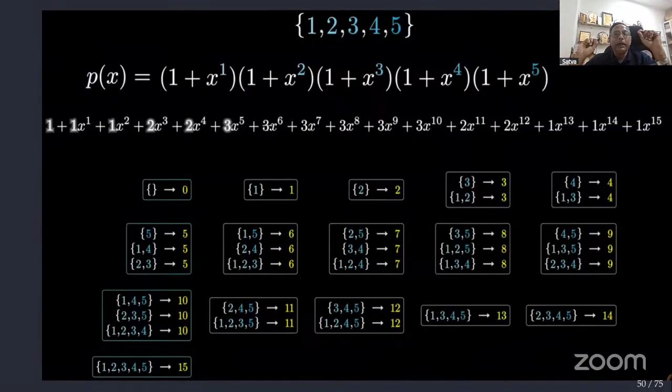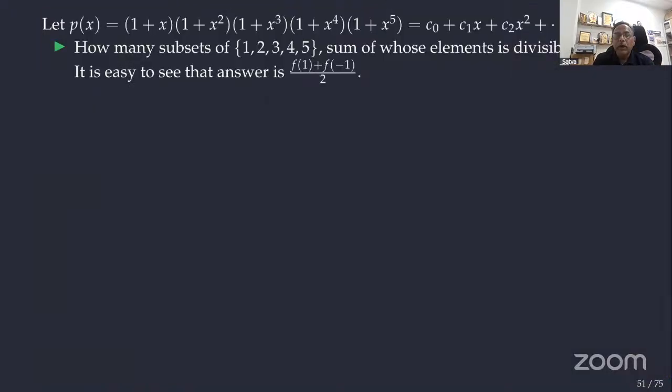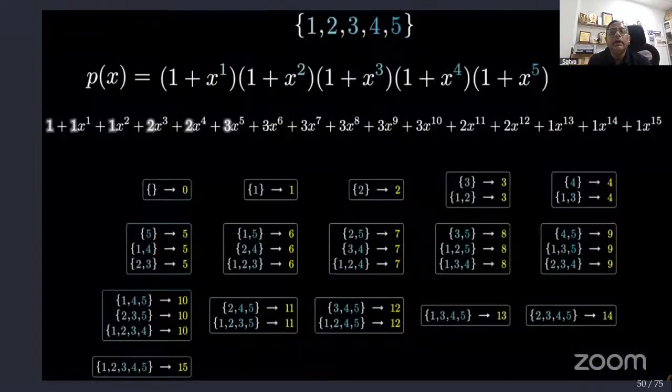Very nice problem, right? What are all the subsets of 1 up to n whose sum is equal to a given number? I hope you understand the problem. In particular, how do you go about that? We take the generating function. When you multiply it out, the coefficients will come. So if the coefficient of x to the power 3 is 3, it means there are 3 subsets whose sum is equal to 3. Hope it is clear to you.